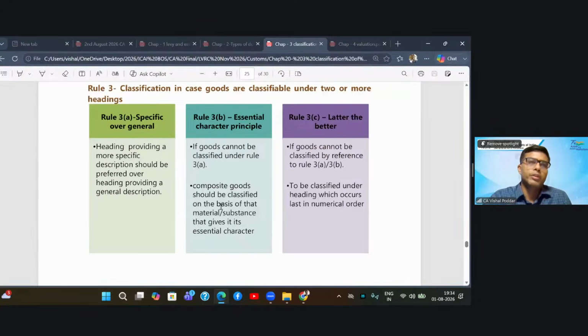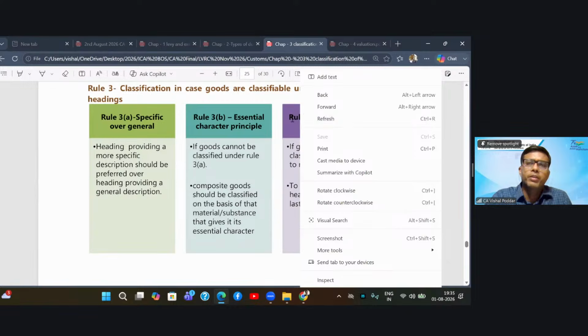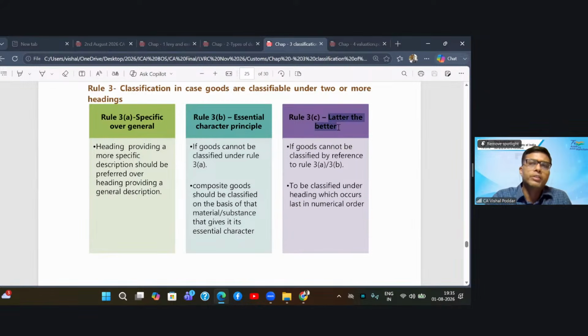Then you have no option but to apply the residuary rule which is given in 3C, and 3C simply says: latter the better. So as per 3C, you will classify your goods in that heading which sequentially comes later. So let us say out of the 2, 3 headings which I am having, one is in chapter 18, one is in chapter 21, and one is in chapter 40. Now in this particular case, if 3A and 3B are not giving me my answer, then I will apply 3C.